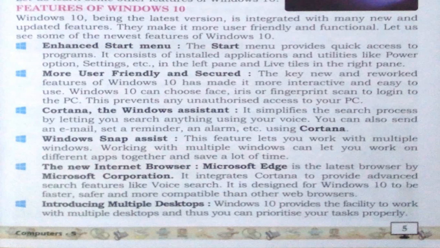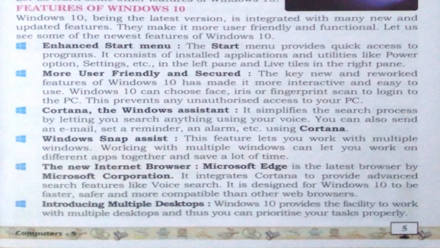Cortana is a very new feature introduced with the operating system. It is the first time Cortana is used in an operating system or in a PC. It works like an assistant for us. Our voice can control our PC for sending a mail, for setting an alarm, just like you use on your phone. Nowadays we use so many things controlled by our voice. So Cortana is also a system introduced in our PC which controls our PC with our voice.